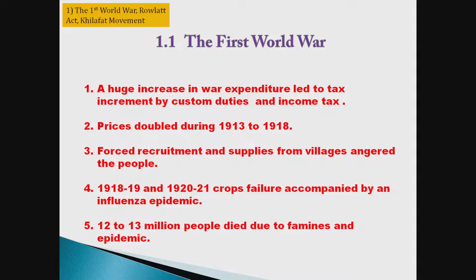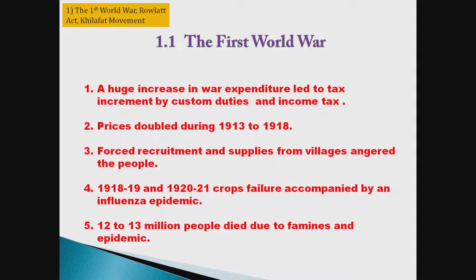It angered the people. Fourth reason, in 1918 to 1919 and 1920 to 21, crop failure was there, and it was accompanied by an influenza epidemic. Then 12 to 13 million people died due to famines and epidemic, but the government was not bothered about it. They were just thinking to conquer.